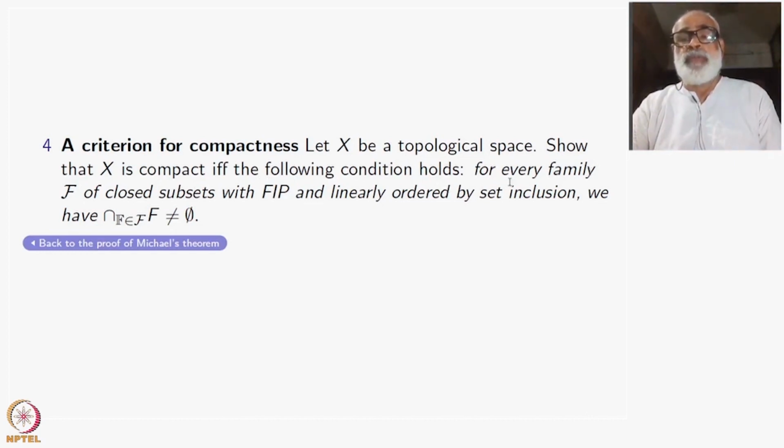For every family F of closed subsets of X with the finite intersection property and linearly ordered by set inclusion, we have that the intersection of all elements of this family F is non-empty.